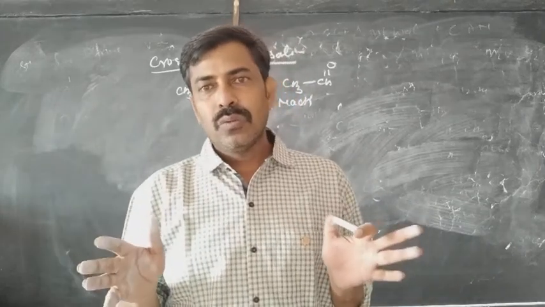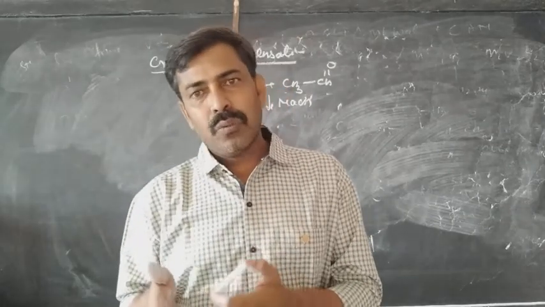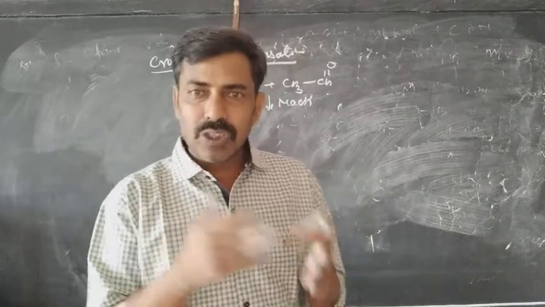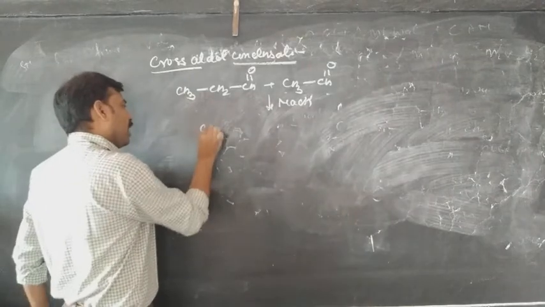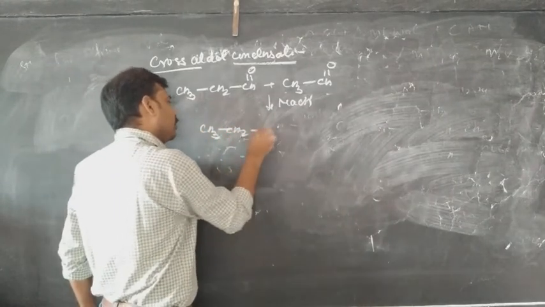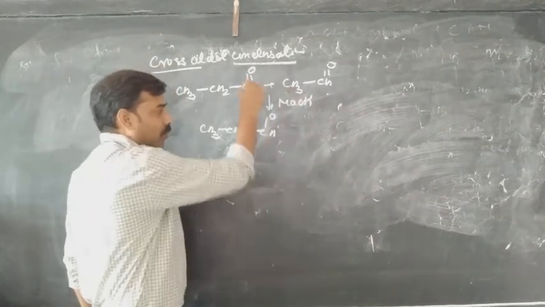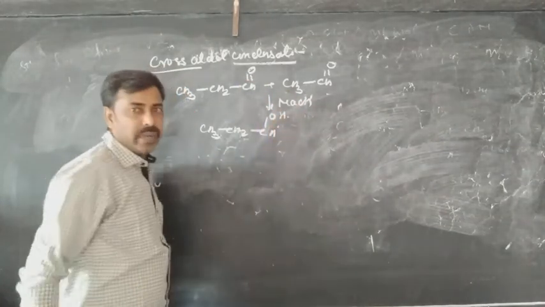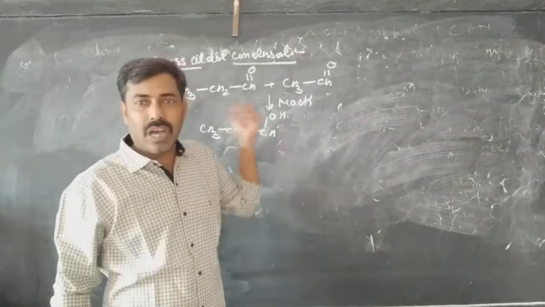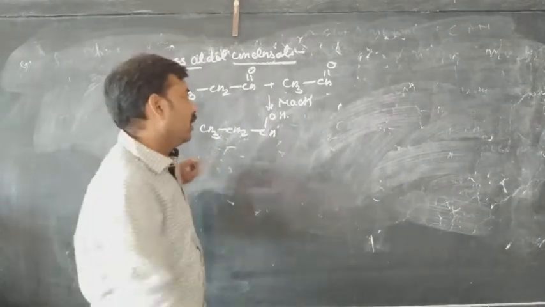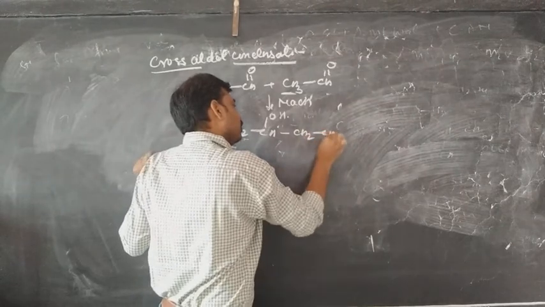2 will be called the cross aldol product and 2 will be called the self aldol product. So we are going to see the cross aldol product when the first one is reacting with the second one. When this is the condition, ये है आपका CH3CH2CHO. The hydrogen will come from this species to form the OH, and this compound will attach from the carbon which is containing the alpha hydrogen, and this carbon is containing the alpha hydrogen, so it will be CH2CHO.